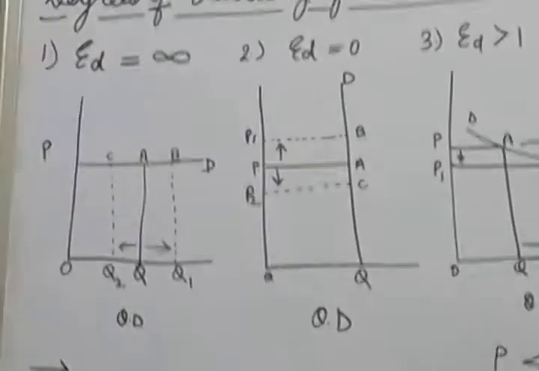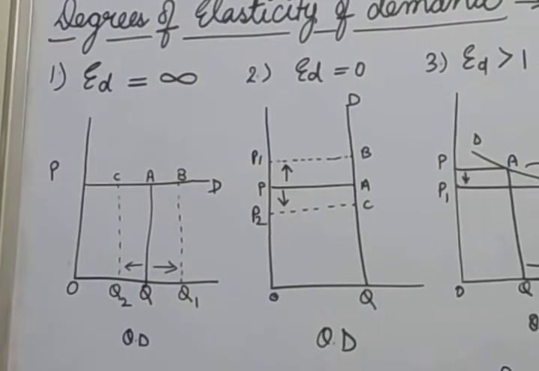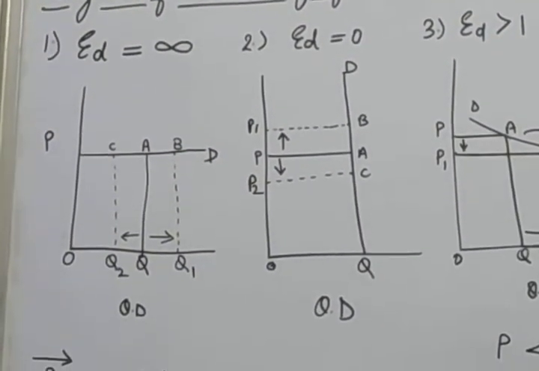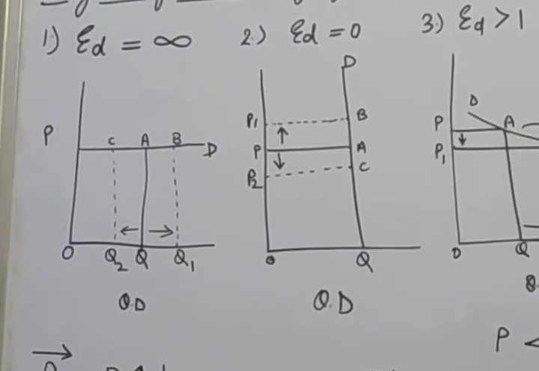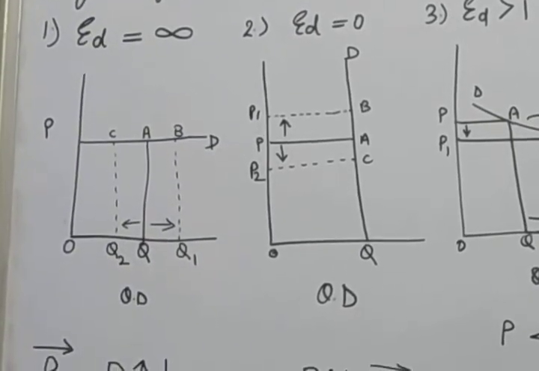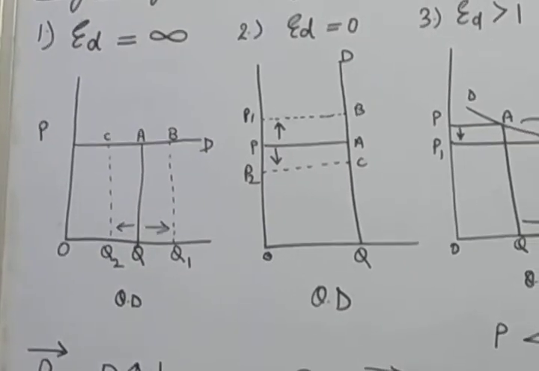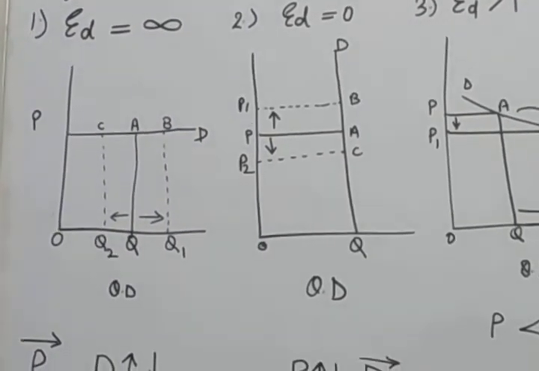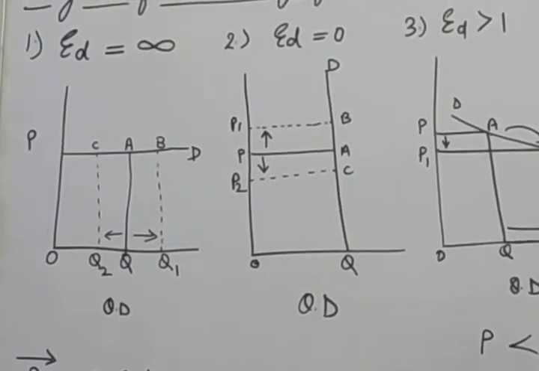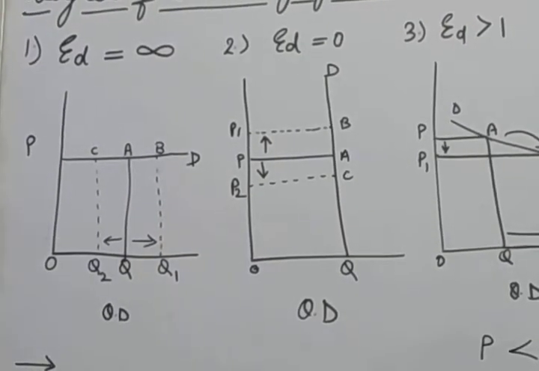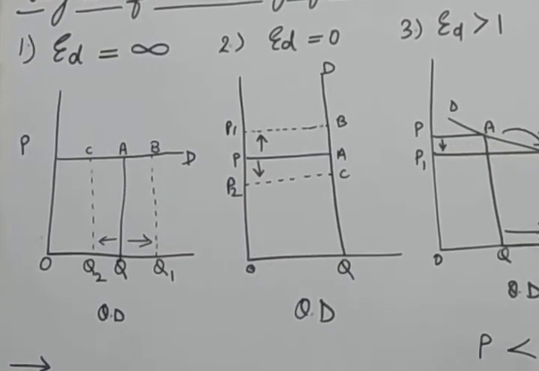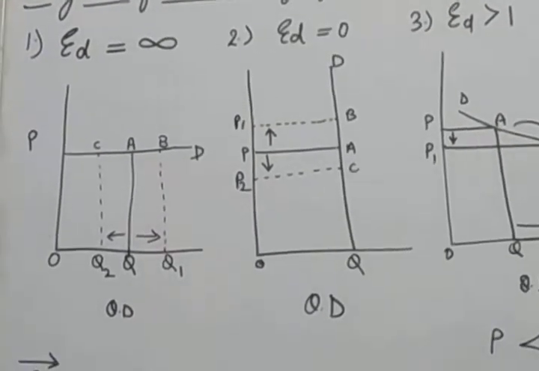The definition of perfectly inelastic demand: when the quantity demanded for a commodity does not change at all in response to a change in the price of the commodity, the demand for that commodity is said to be perfectly inelastic. Or if there is no variation in the quantity demanded in spite of very high variation in the price of the commodity, the demand is said to be perfectly inelastic.